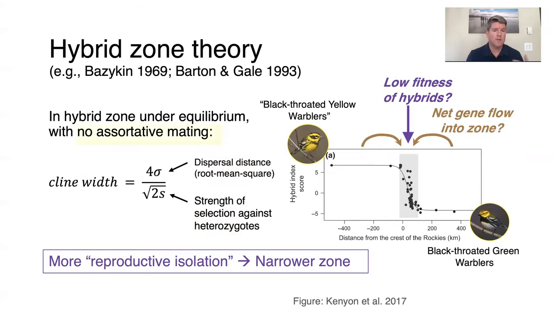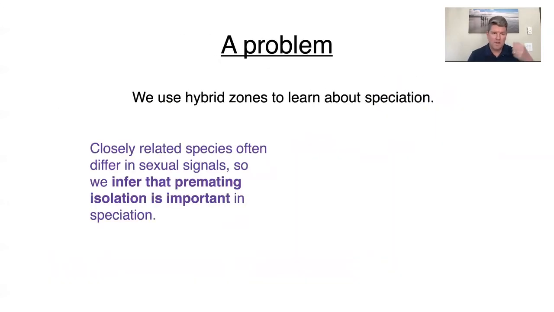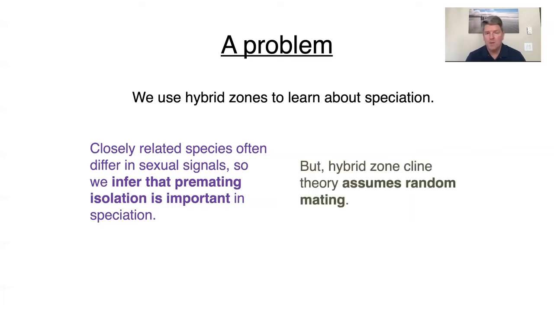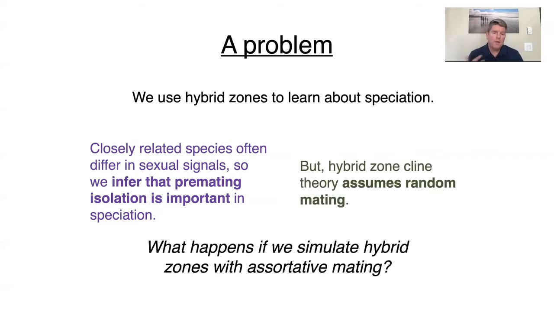Now, there's a curious thing about this theory, and that is that it assumes no assortative mating, and this is largely for reasons of tractability of the math. But there's sort of a conundrum here that a lot of the literature presents pre-mating isolation as really key and important, yet hybrid zone cline theory assumes random mating. So I wanted to kind of tackle this by simulating hybrid zones that have assortative mating.